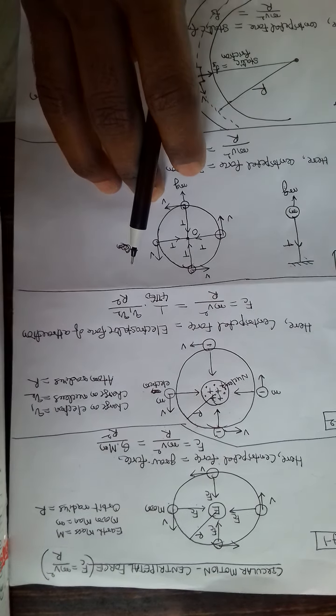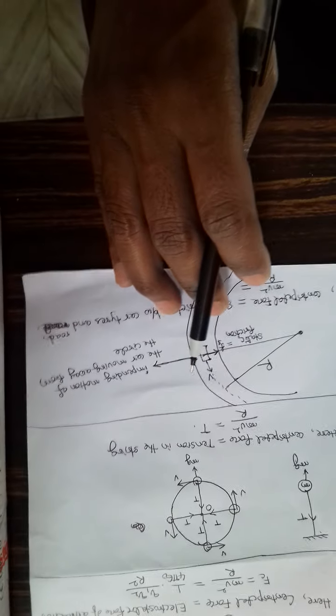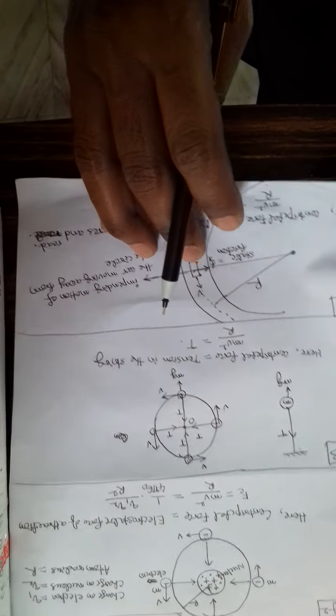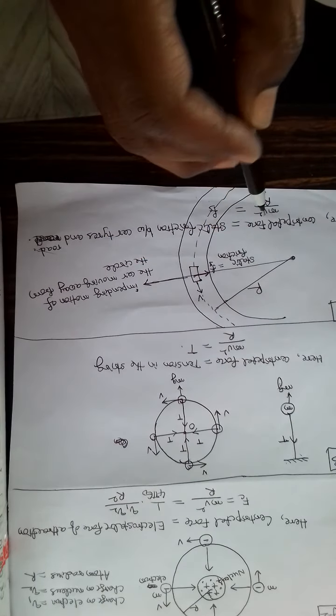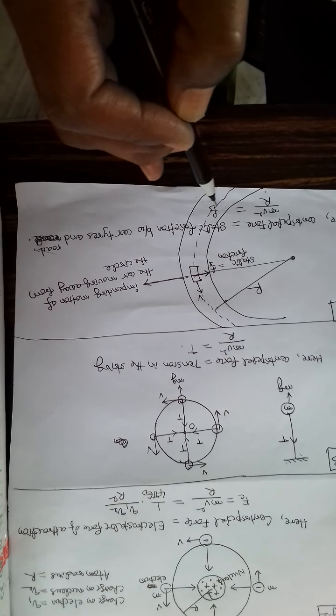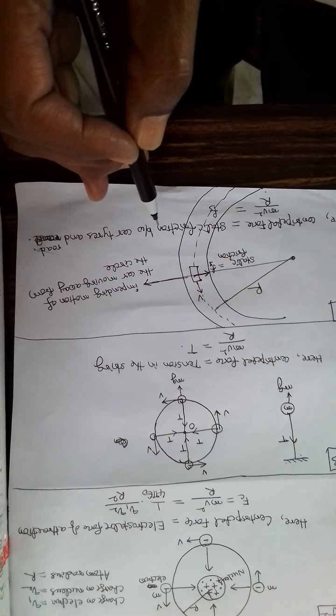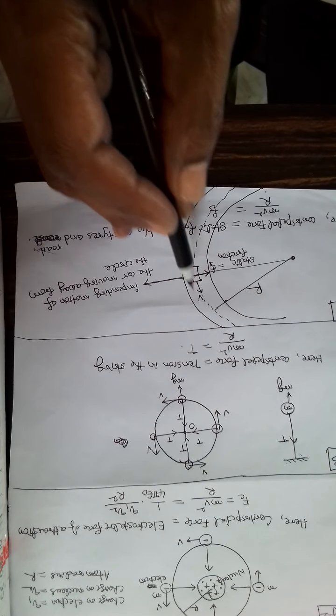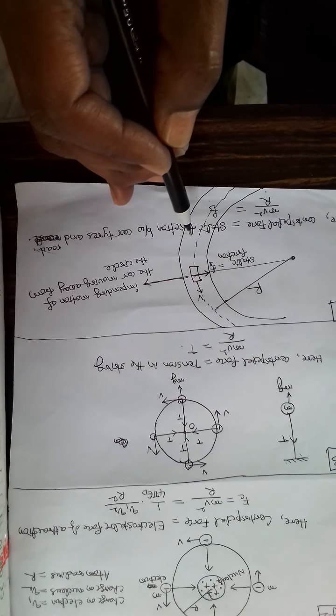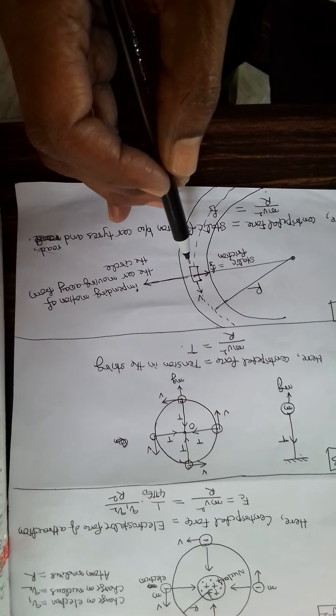So now coming to the fourth example, here a vehicle is moving on a curved road. This curve is a part of a circle.